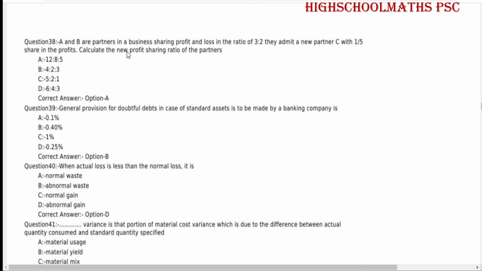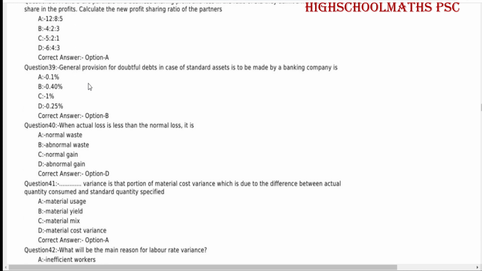A and B are partners in a business sharing profit and loss in the ratio 3:2. They admit a new partner C with 1/5 share in the profits. Calculate the new profit sharing ratio of the partners. 12:8:5 is the correct answer. General provision for doubtful debts in case of standard assets is to be made by a banking company is